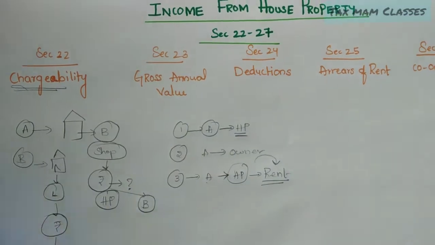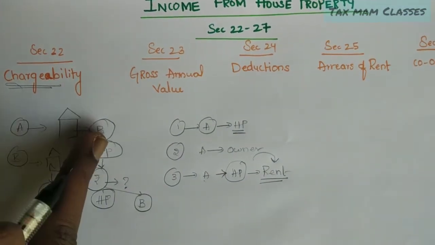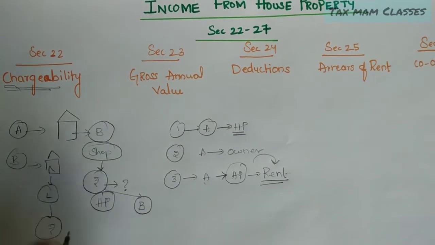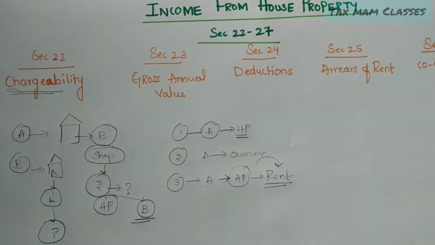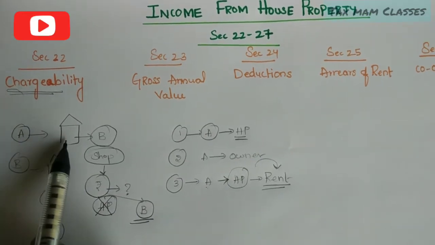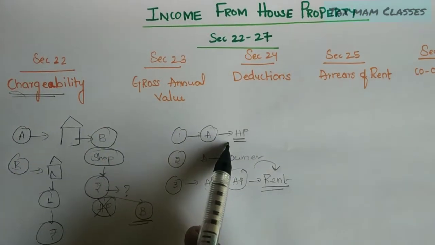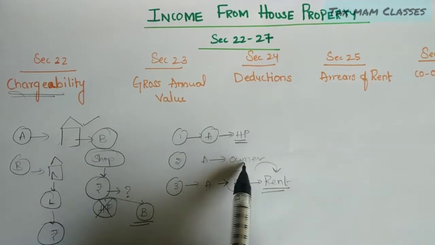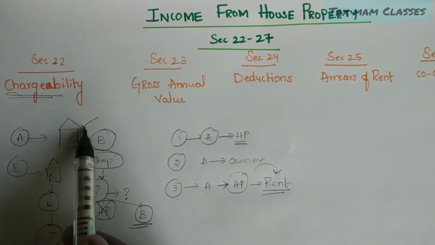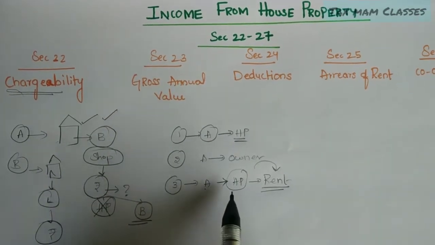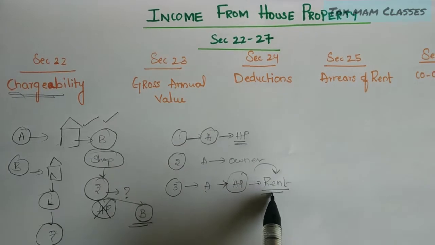That means Mr. A, who is an SSE running a kirana shop in the house property, the income which he will be earning will be covered under income from business, not income from house property. Why? Because A is the owner of the house property. He is having one house property. First condition is satisfied, and he must be the owner. Yes, he is the owner. Second condition is also satisfied. And what is the third condition? He must earn income in the name of rent.